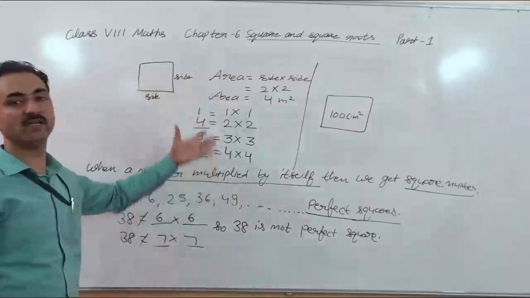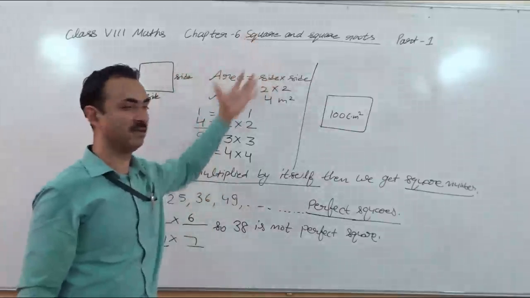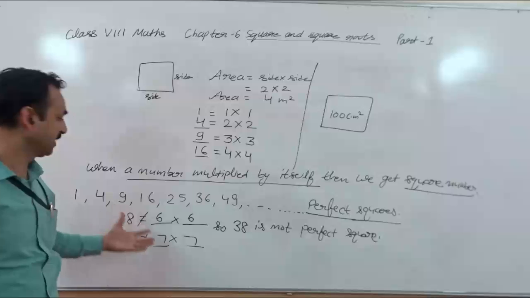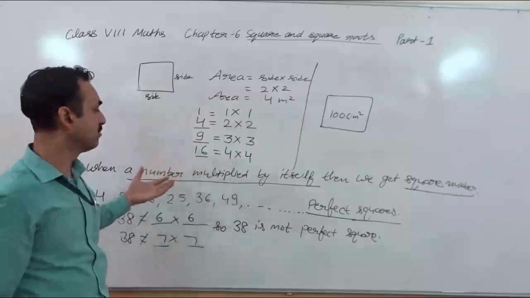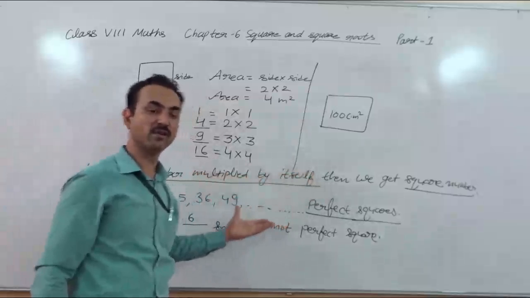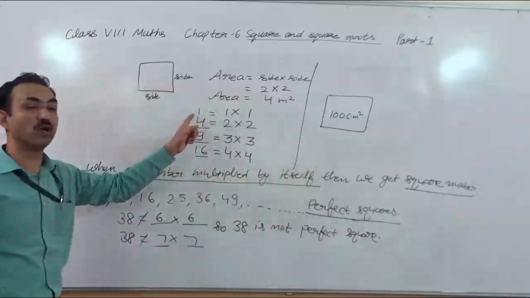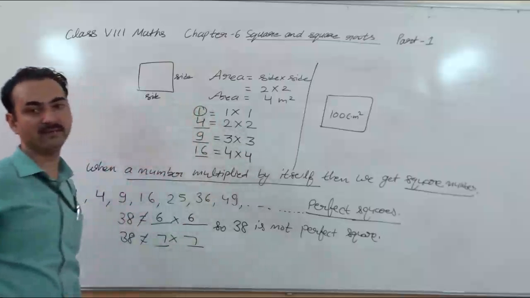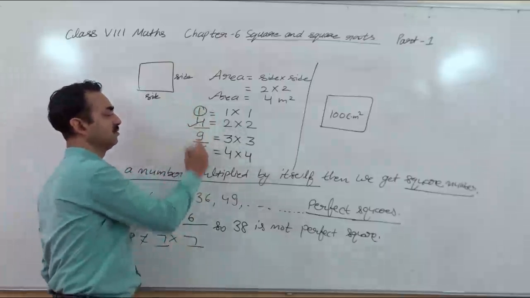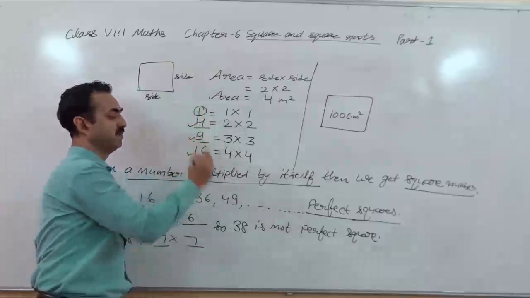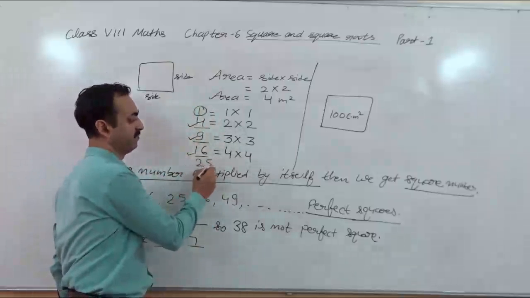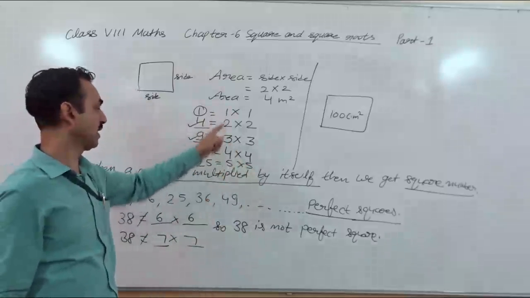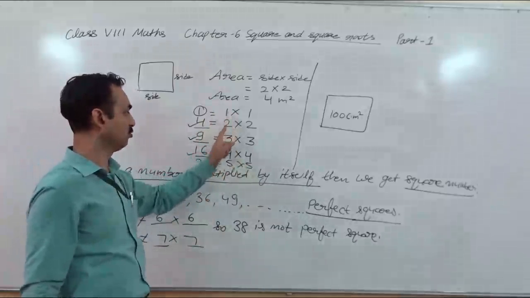In this topic we have understood the basics of square numbers. What is meant by square numbers, how they form, how we can check whether a number is a square number, what is the definition of a square number, and which is the smallest square number. The smallest square number is 1. And after this, 4, then 9, then 16, and then 25. So now I think you are able to find the next square numbers after 1, 2, 3, 4, 5.